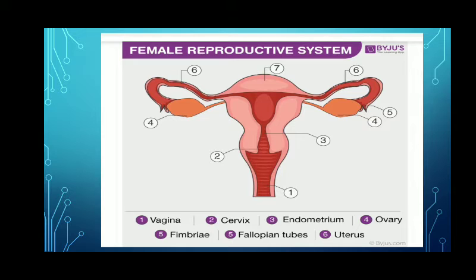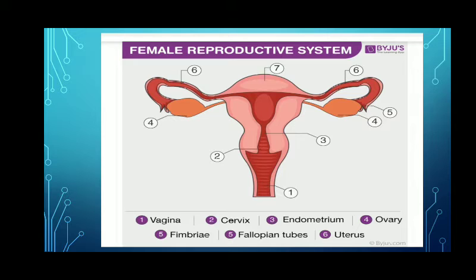The ovum or egg cell released from the ovary goes into the oviduct through this funnel shaped opening, and fertilization of the egg by a sperm, the male reproductive cell or male sex cell, takes place in the oviduct.